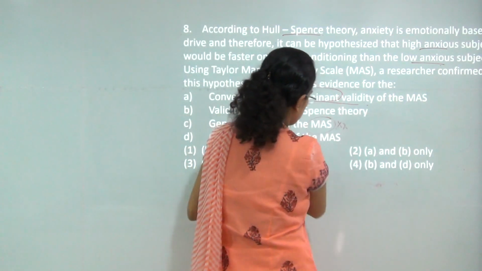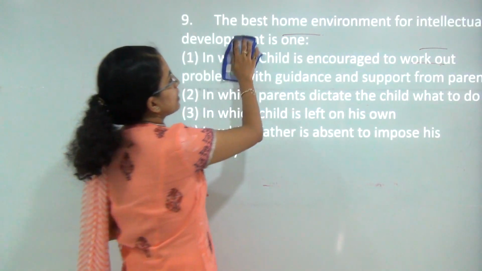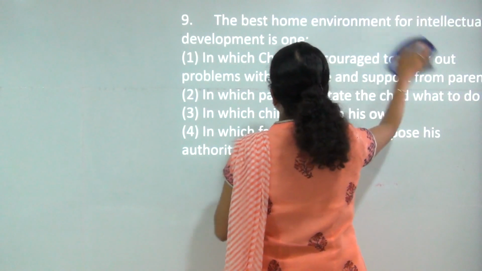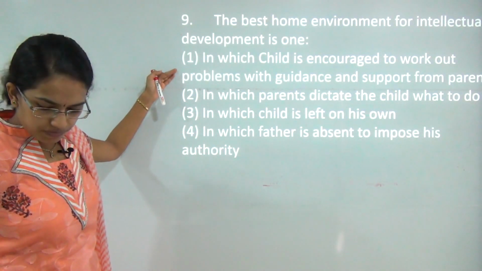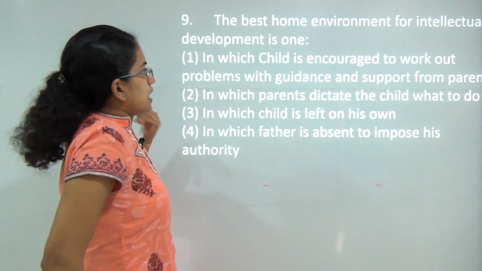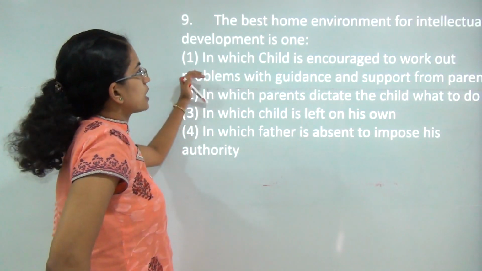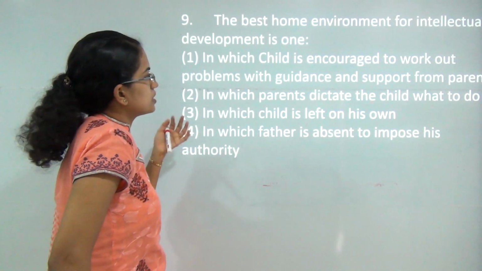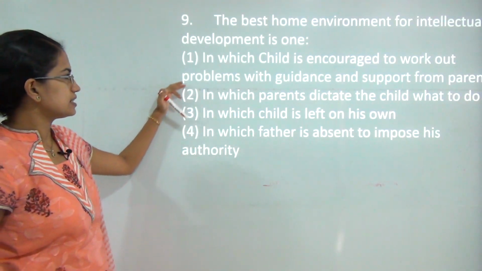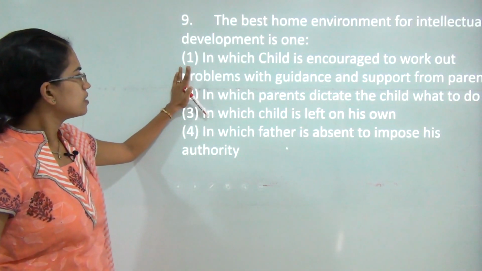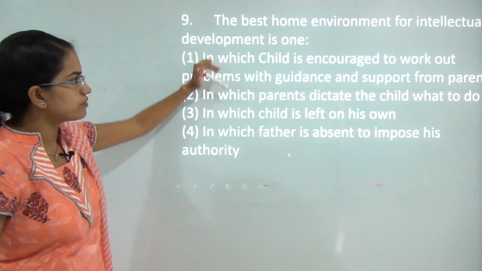The next question. The best home environment for intellectual development is... Now here the correct answer would be the very obvious answer, that is the first. If the child is encouraged to work out the problems with guidance and support from the parents, he would try to develop his intelligence level, or intellectual development would be best in this case. So the correct answer would be the first. The rest of them do not make sense for intellectual development.